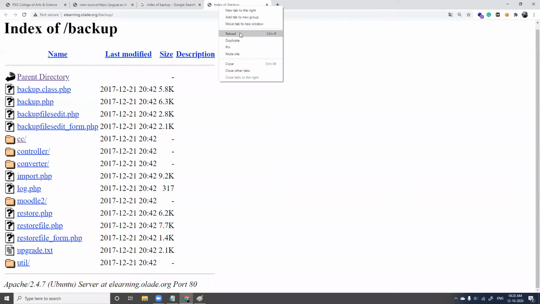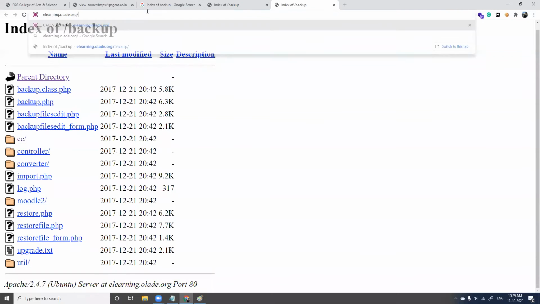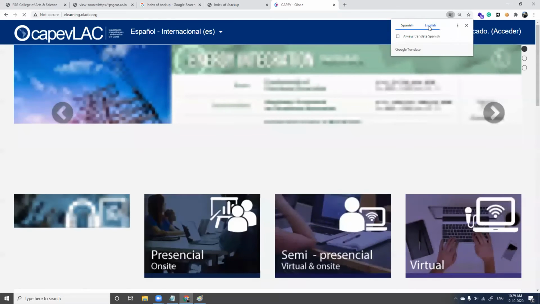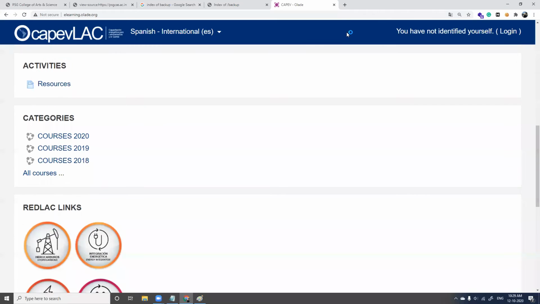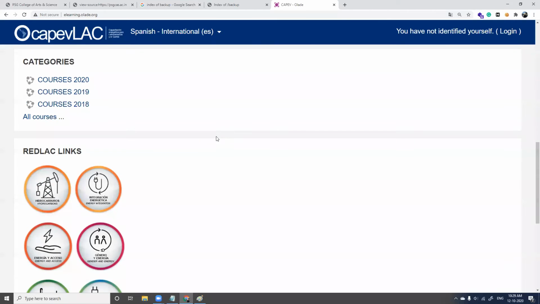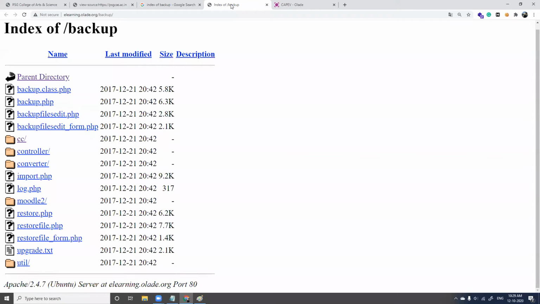To understand this site, we'll go for duplicate. Okay, e-learning. It's a Spanish learning platform. They have training programs, great. And they have their backup directory being exposed, and this is a bug.